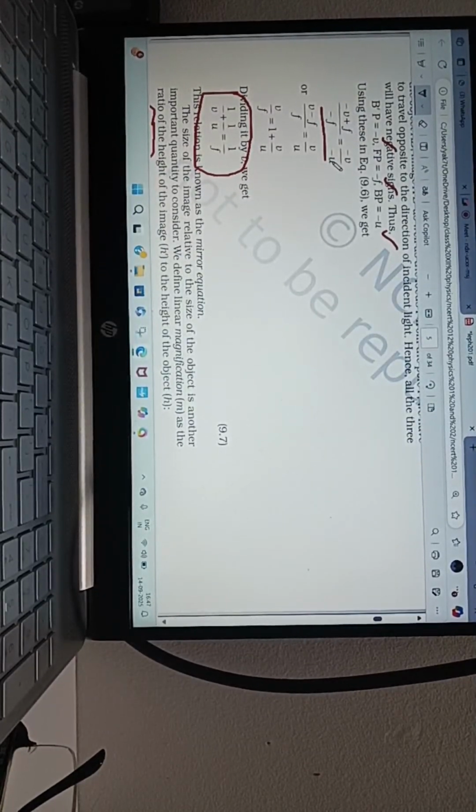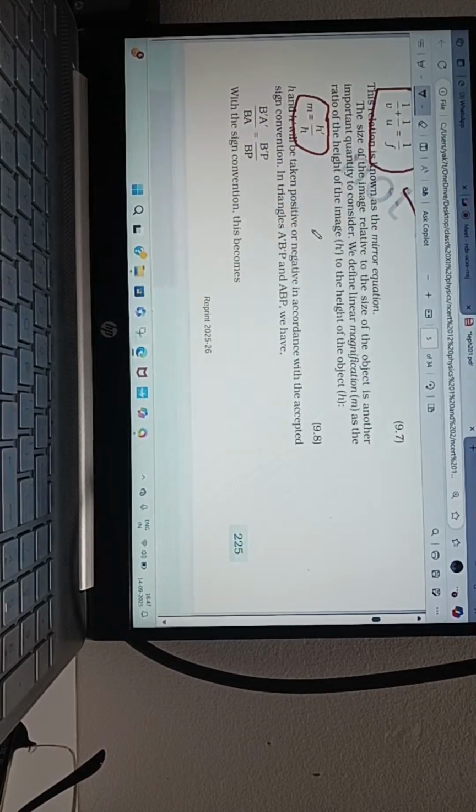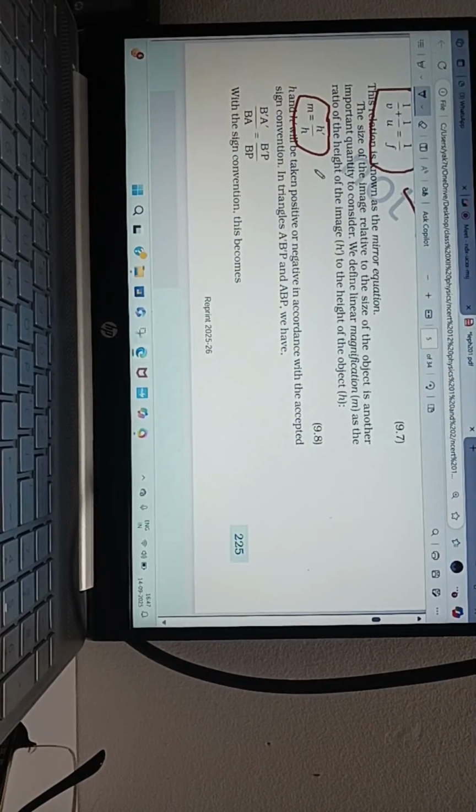What do you say? Second skip, sir. Skip, huh? Okay. Yes, sir. This is also understood, okay? Yes, sir. This is what it is, magnification.